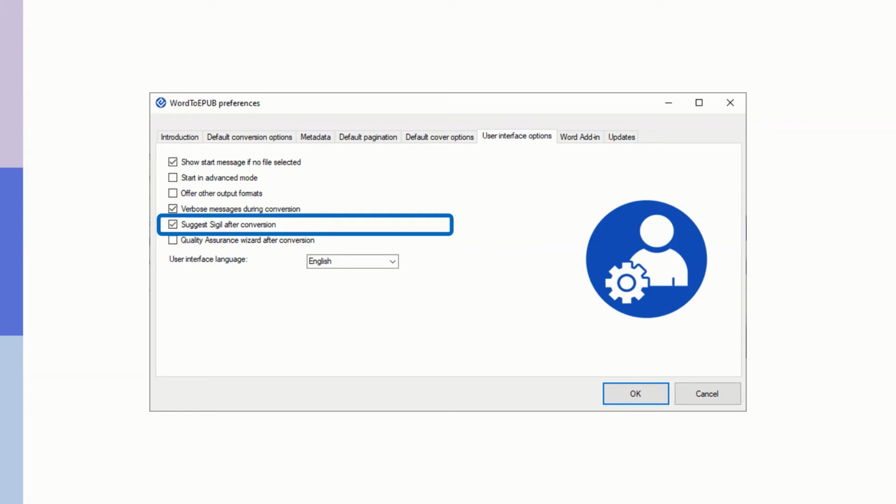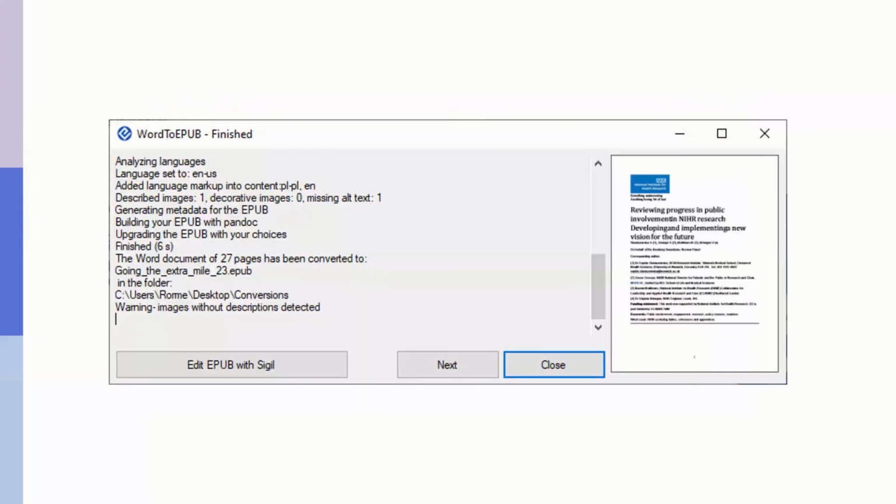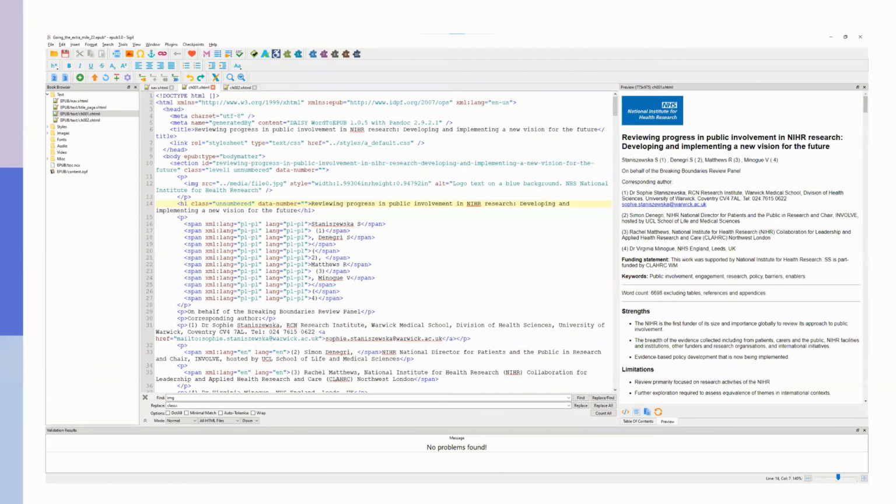So once the conversion has happened, we get an extra button which says edit EPUB with Sigil, or you can close out the dialog or move to the next step at this stage. But if you click on that, it will open the EPUB that's just been generated in Sigil for you to be able to go and edit it. Maybe you're going to edit some other metadata or something like that. Okay, so maybe a useful workflow step.